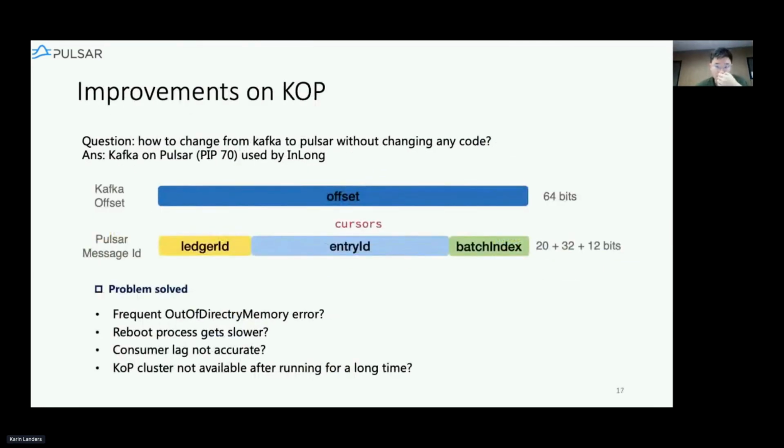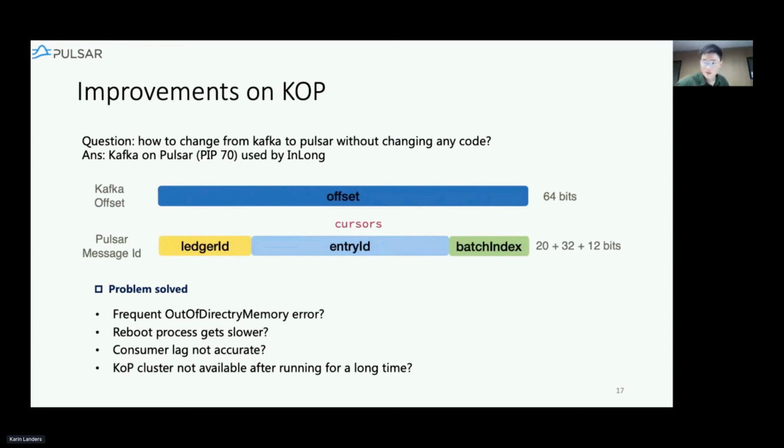Okay, besides all of the above, we also did some optimization on KOP, Kafka on Pulsar. I'm not going to go deep into this because one of my colleagues is sharing it in another talk. When we were deploying KOP in InLong, we found problems like the rebooting of the KOP clusters getting slower and slower.